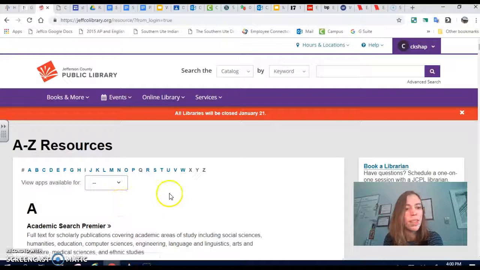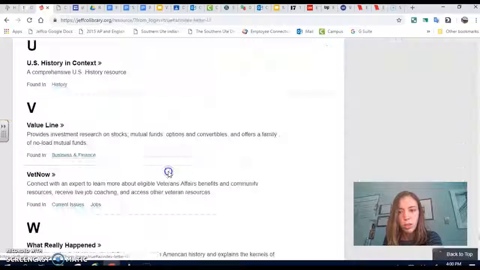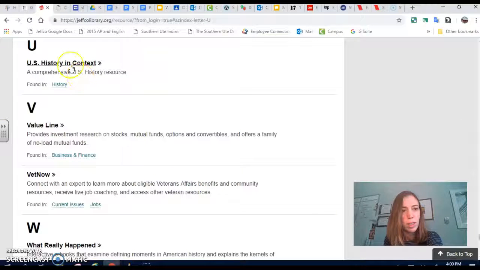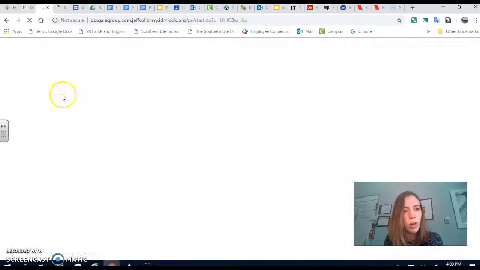Now here we are back at A to Z resources. My favorite of the databases for what our purposes are is this US History in Context. So I get there just by clicking on the U, then I click on this tab here. Now, if I want other general ones, or to know what other databases relate to history, I would have clicked on history. This is the one I want.